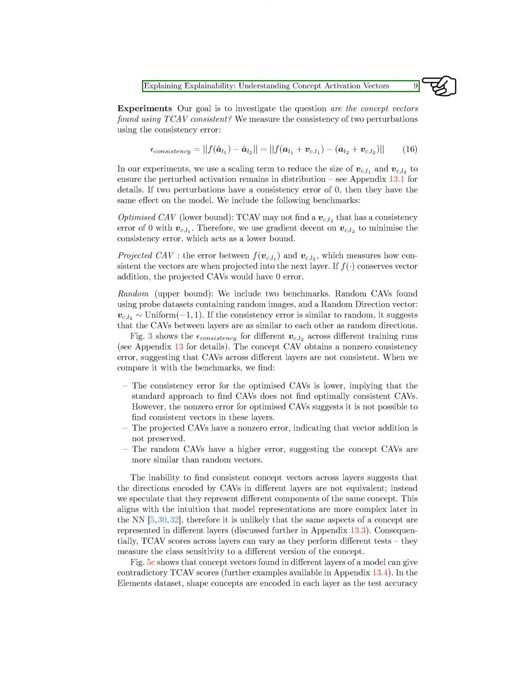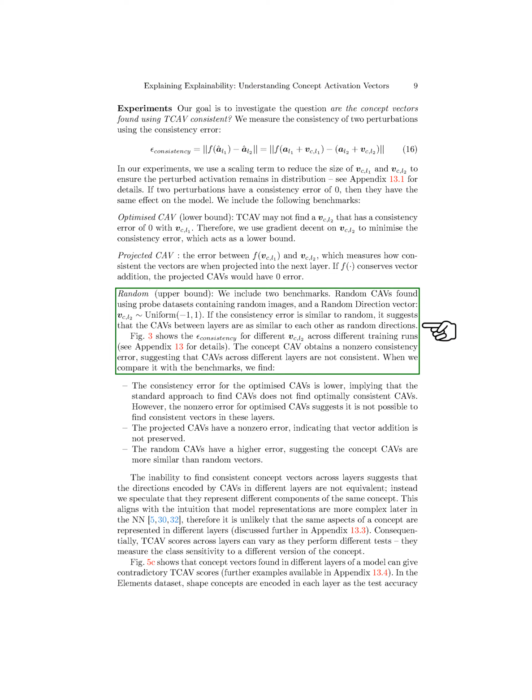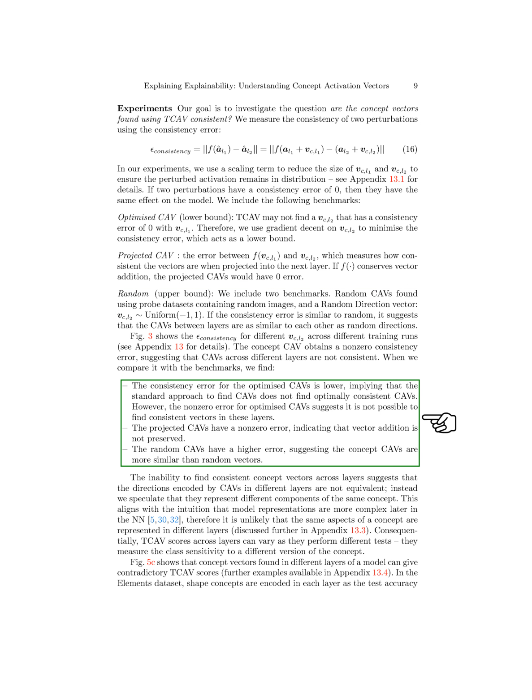The projected CAV measures the error between the activations of two layers, indicating how consistent the vectors are when projected into the next layer. If vector addition is preserved, the projected CAVs would have an error of 0. We also include random benchmarks to compare the consistency error. The experiments show that the concept vectors across different layers are not entirely consistent. The optimized CAVs have a lower error compared to the random CAVs, suggesting that the standard approach may not find optimally consistent vectors. However, finding completely consistent vectors in these layers seems challenging.